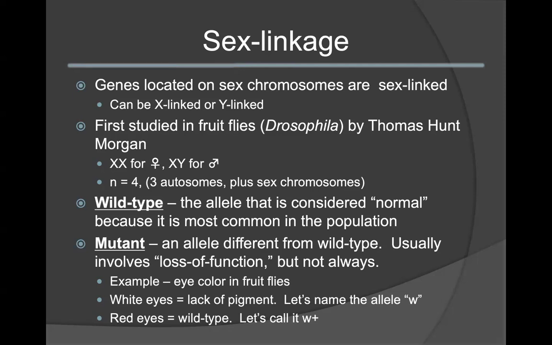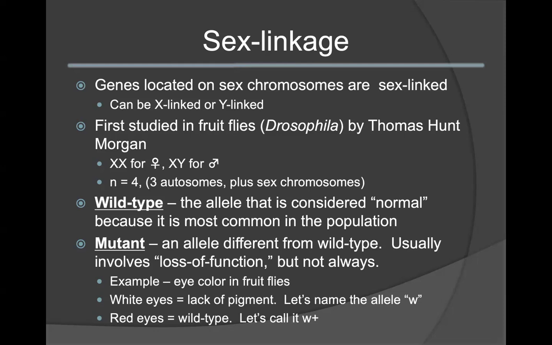When studying sex linkage in flies, we can term the alleles as wild type or mutant. Wild type alleles refer to the alleles that are considered to be normal and are most common in the population, whereas the mutant alleles are considered to be more rare. Mutant alleles typically involve a loss of function, but this is not always the case.